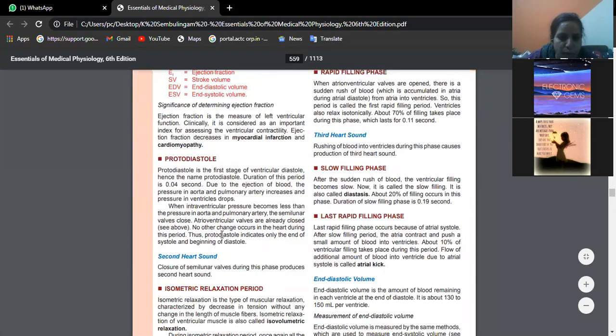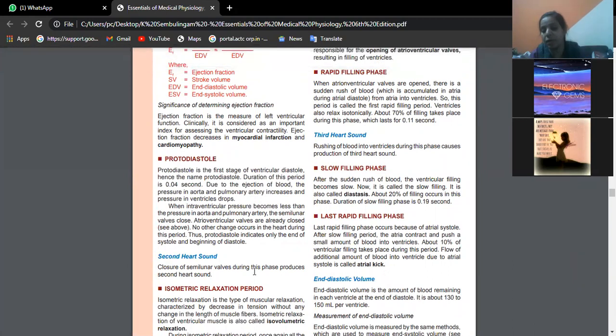Now coming to protodiastole. Now just Imad was telling semilunar valves will close, isn't it? Because now the ventricle should fill up. You see, protodiastole is the first stage of ventricular diastole, hence the name protodiastole. Diastole means always the relaxation phase. So the duration of this period is 0.04 seconds.